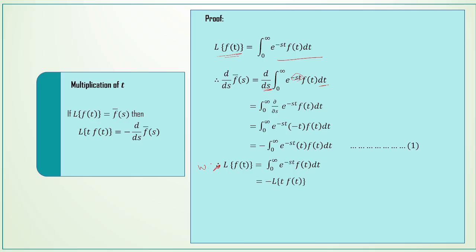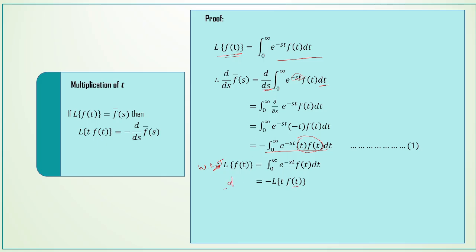We know that L of f of t is equal to integral 0 to infinity e power minus st f of t dt. Therefore, compare these two terms and the minus sign, and here the function is t into f of t. So instead of f of t, we can write t into f of t.